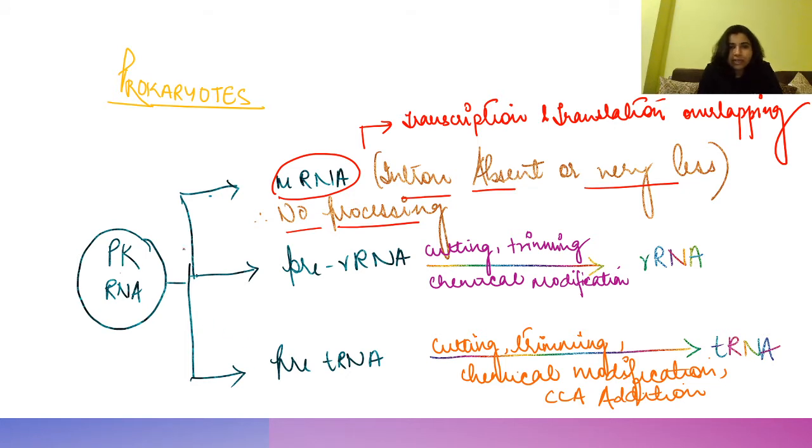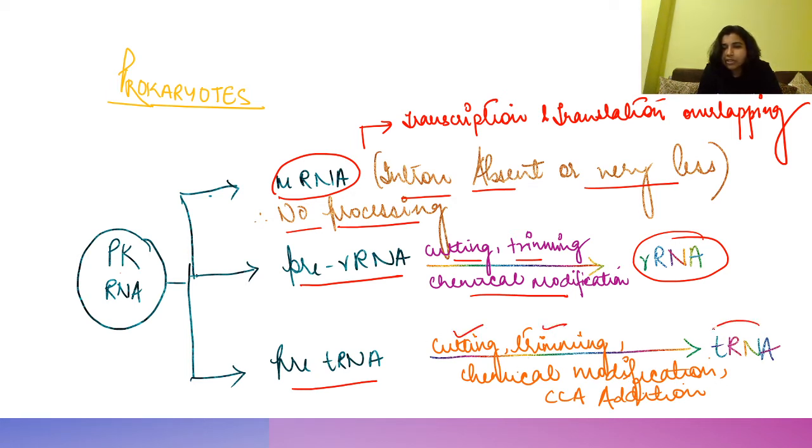In prokaryotic RNA, mRNA will not undergo processing, but pre-rRNA and pre-tRNA will undergo processing. Pre-rRNA will undergo cutting, trimming, chemical modifications and change to rRNA. Similarly, pre-tRNA will undergo cutting, trimming, chemical modifications of CCA addition and get changed to tRNA. Now, what is cutting and trimming? I will tell you simply.